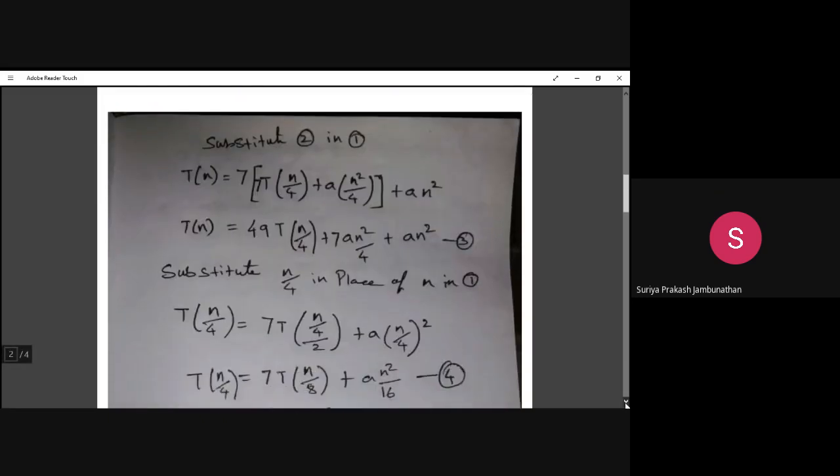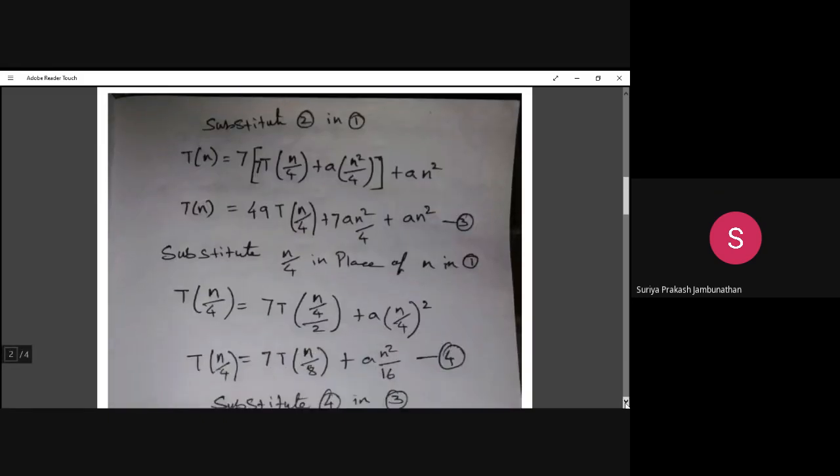Okay. Now further, we have to substitute the next level, that is n divided by 4, in equation 1. Previously we substituted n divided by 2 in equation 1. Now we are going to substitute n divided by 4 in equation 1.